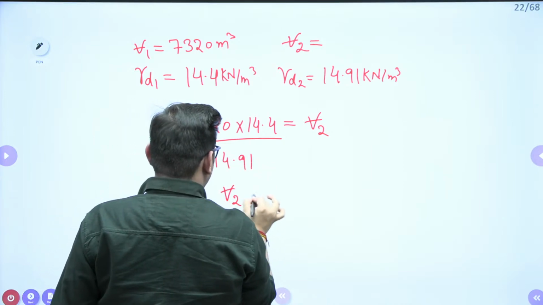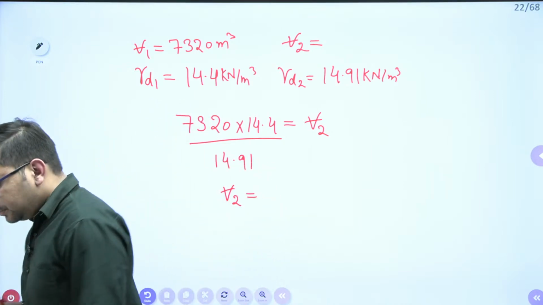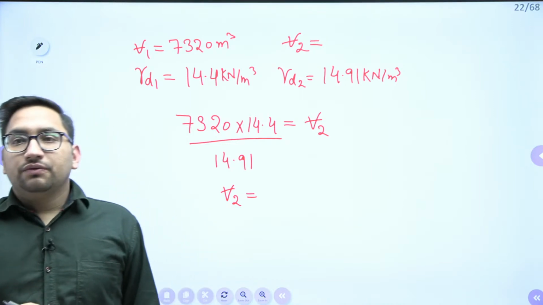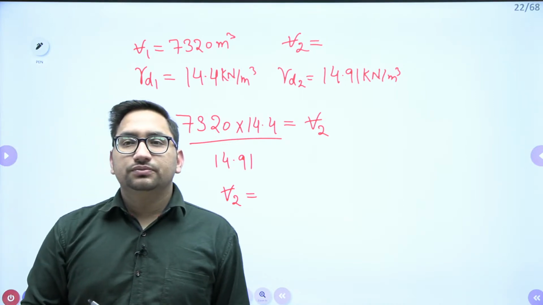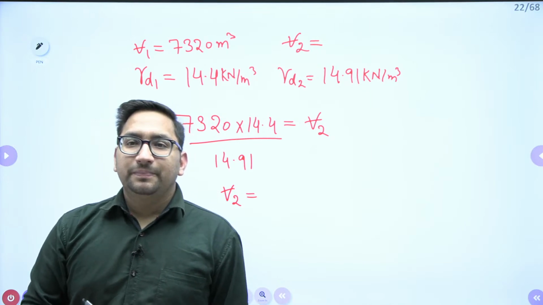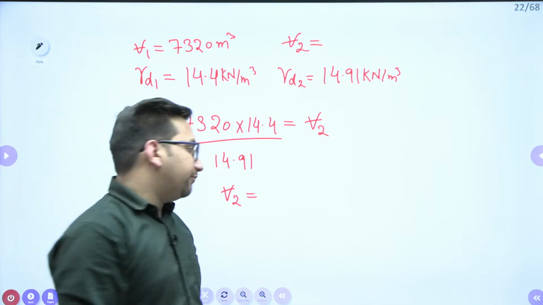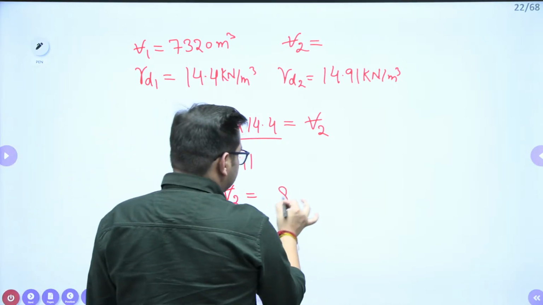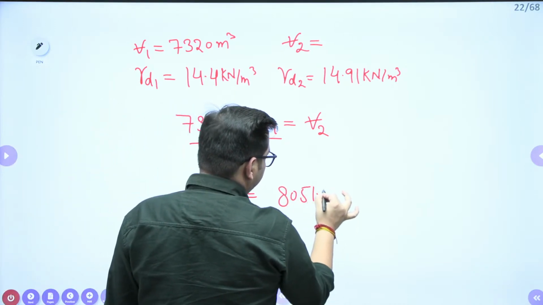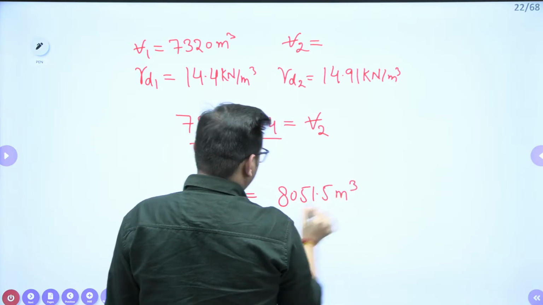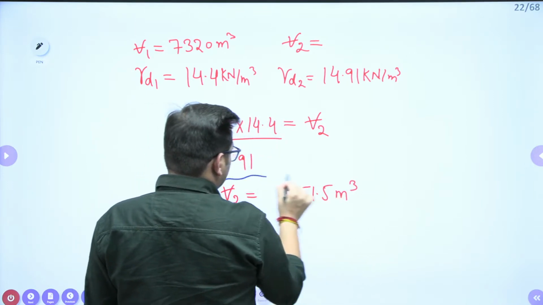So what is the V2 value you are getting from here? Yeah, thank you, Kanu. I am getting it as 8051.5 meter cube. Just let me know if you are getting the same answer.